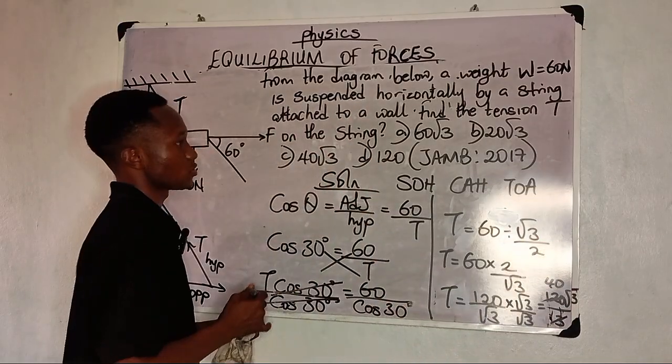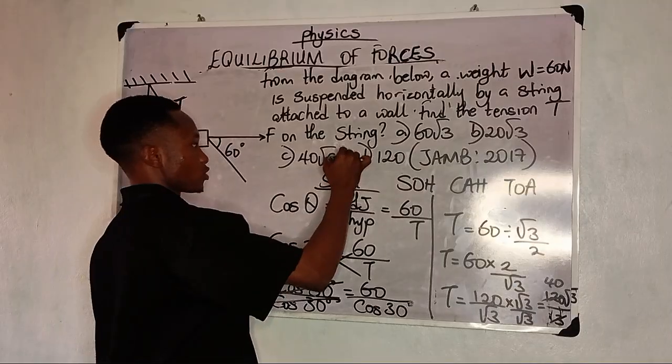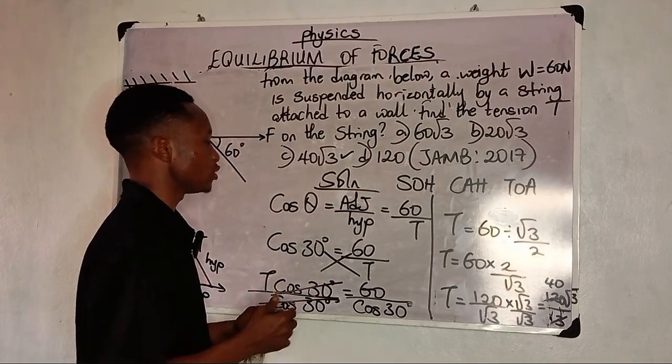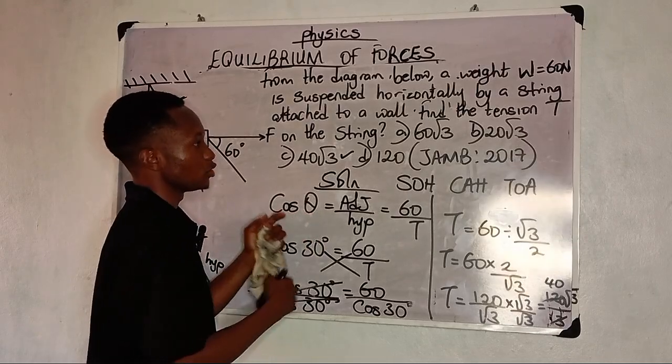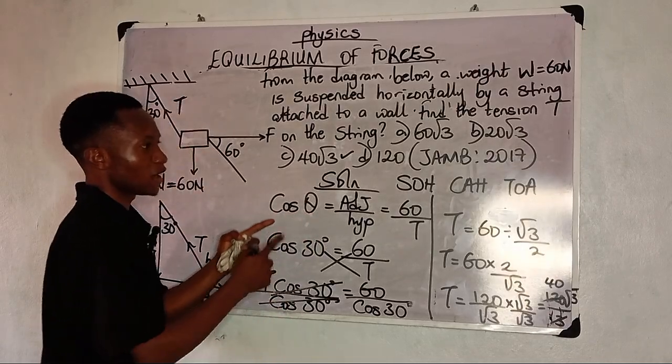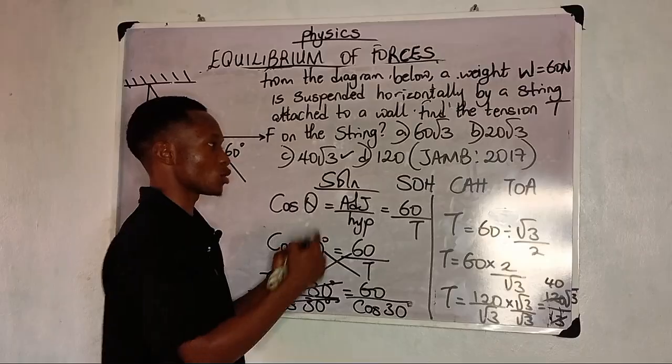Looking at the options, the correct answer is option C. But do you know that when you make a mistake and mix this up, not using cos theta, maybe you went ahead to use sin theta, are you aware that your answer is also going to be in the options?